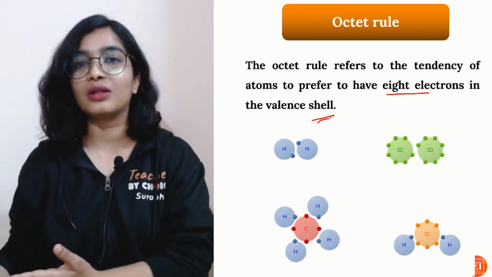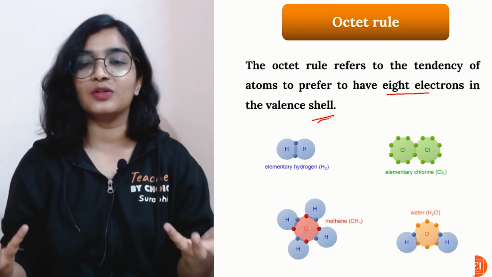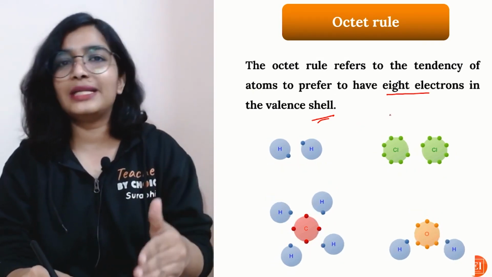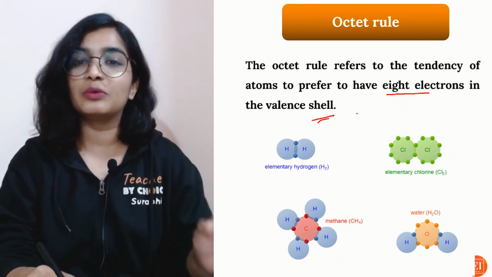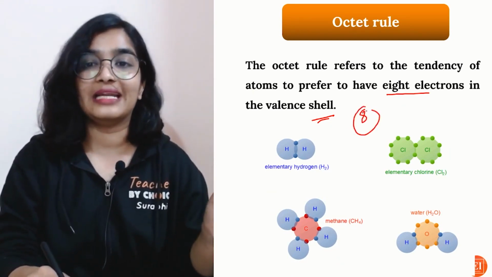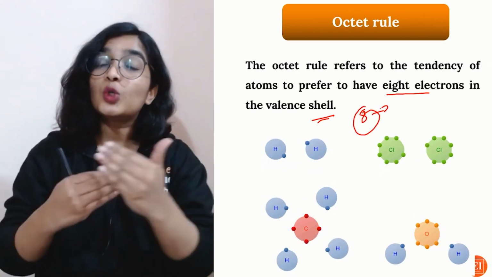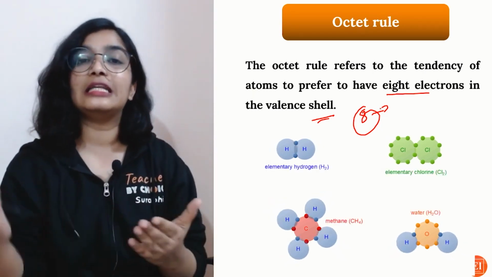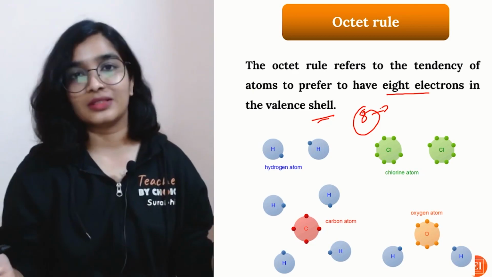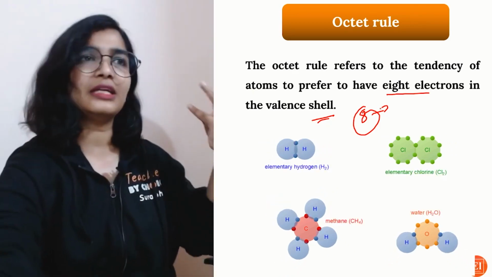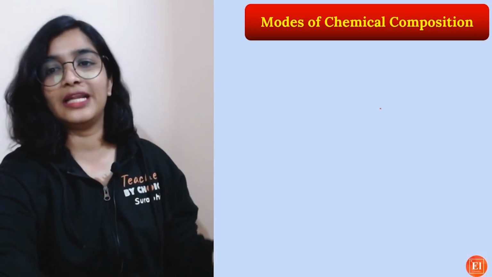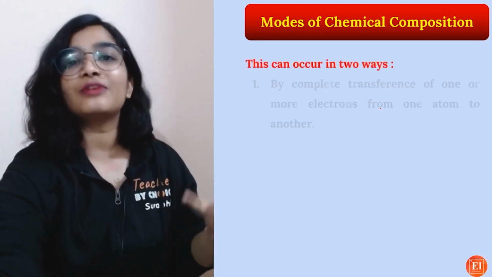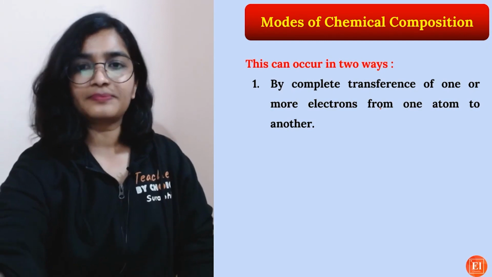I'll tell you what kind of bonds and compounds are formed. But whenever they lose or gain electrons, they will have 8 electrons in their valence shell. In order to attain that, they form bonds, either by sharing of electrons or complete transfer of electrons. 8 electrons is important.